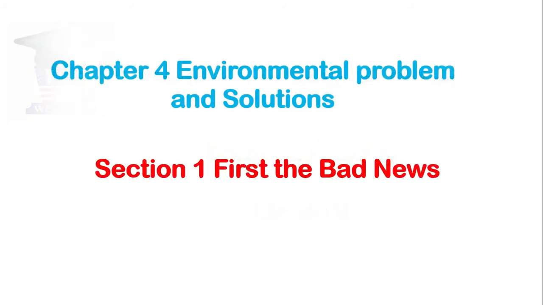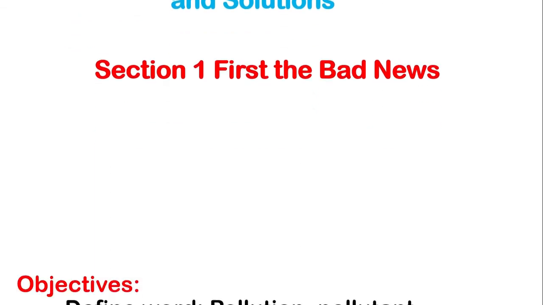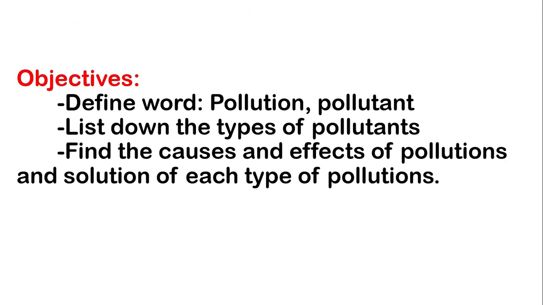Okay, so today we start a new section. Section 1, first, the bad news in Chapter 4, environmental problems and solutions. Our objective for this lesson is to define the words pollution and pollutant, and understand the types of pollutant. You can find the cause and effect of pollution and the solution for each type of pollution.